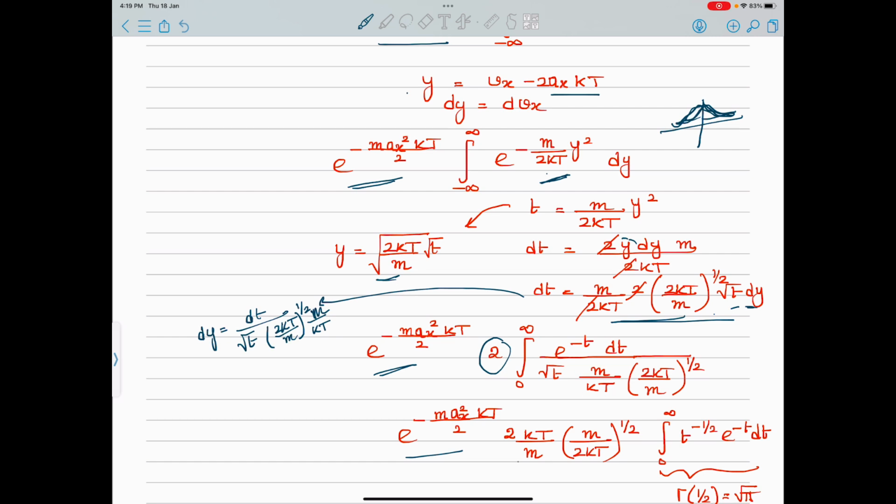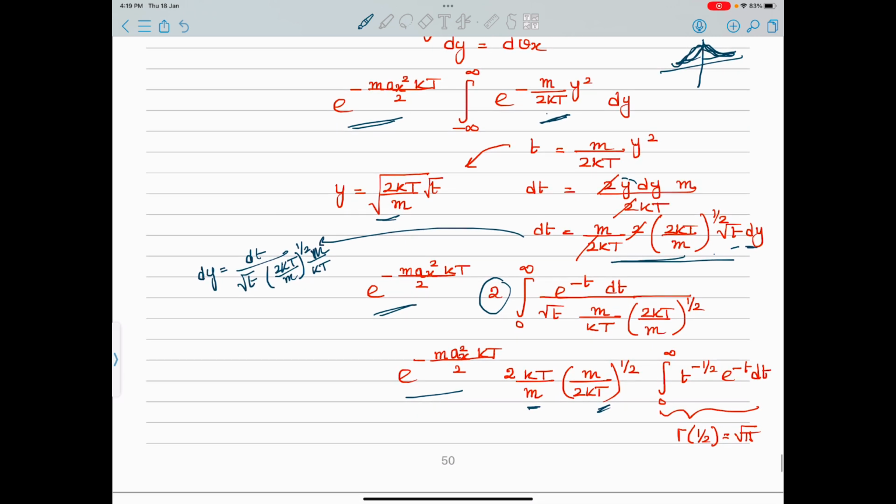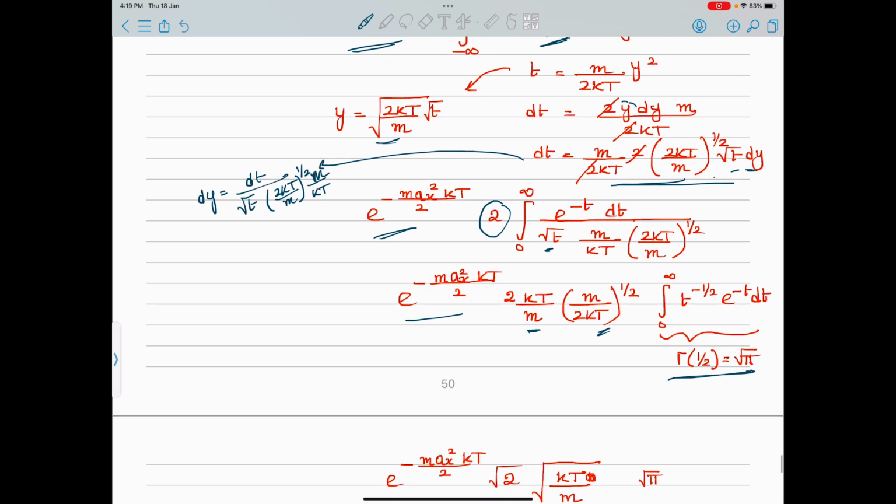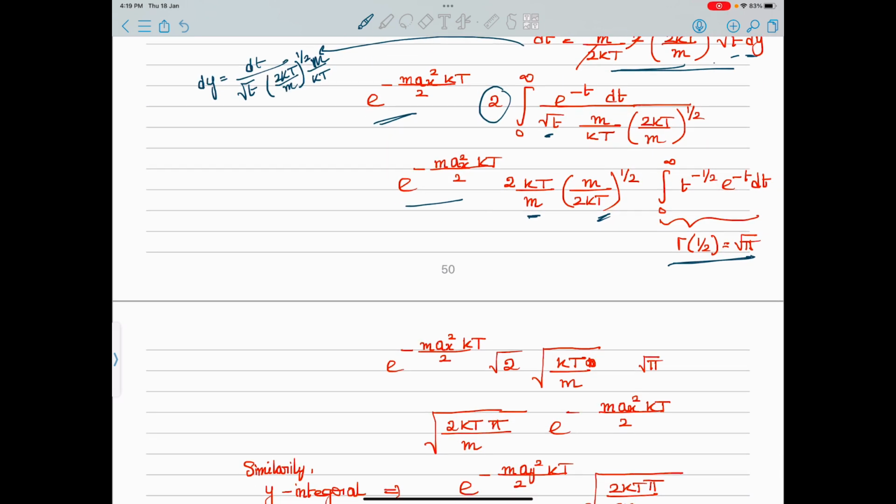Now kt by m can be written, and this m by 2 kt to the power half, because I have just written it in terms of the numerator, and in the integral we will have t to the power minus half, which is 1 by root t e to the power minus t dt, and we know that it is popularly gamma of half, which is nothing but root pi. So to convert into gamma function I have done so many steps. So e to the power minus m ax square kt by 2, and this 2 actually cancels to give root 2 root over kt by m.